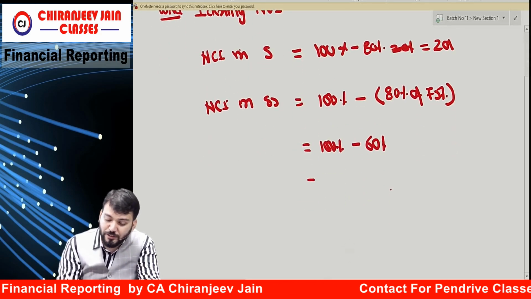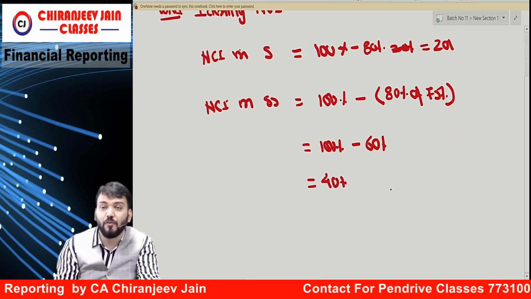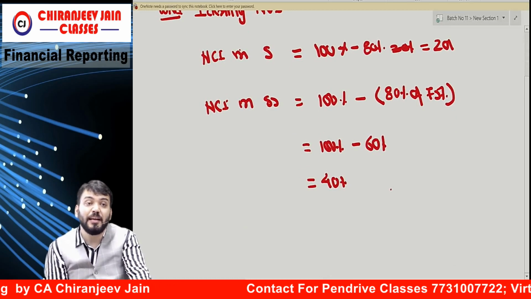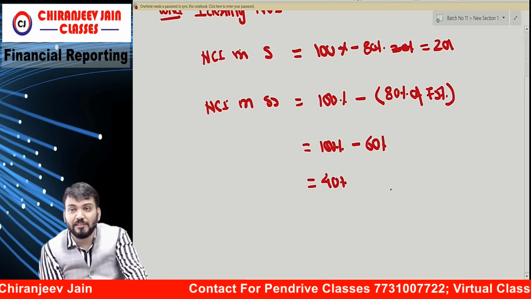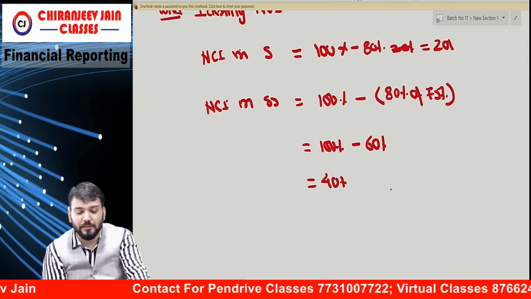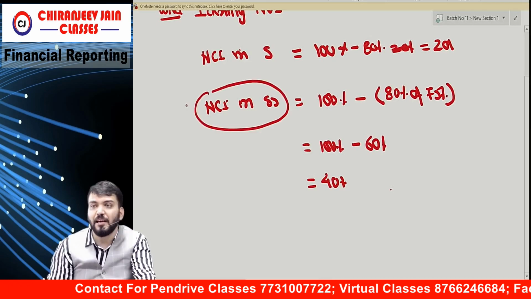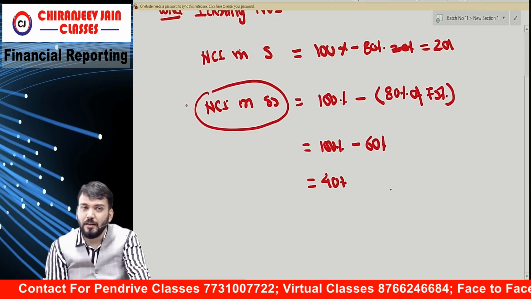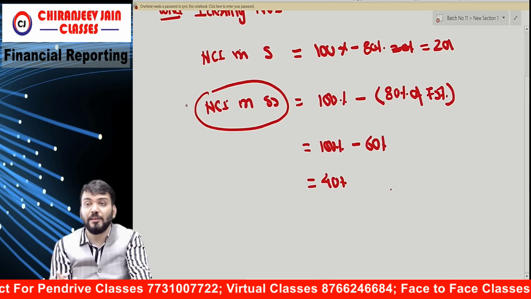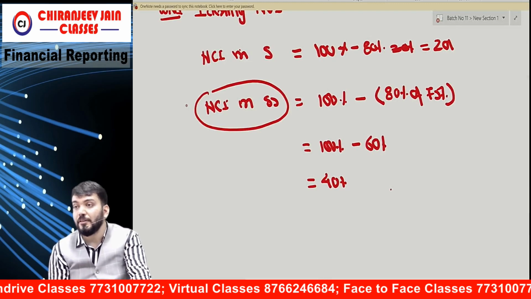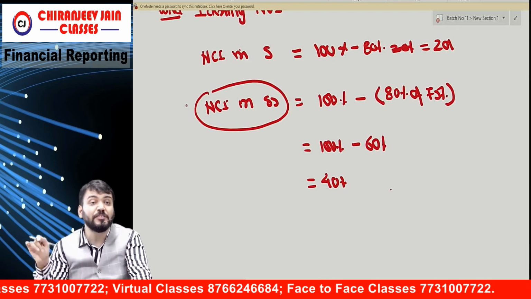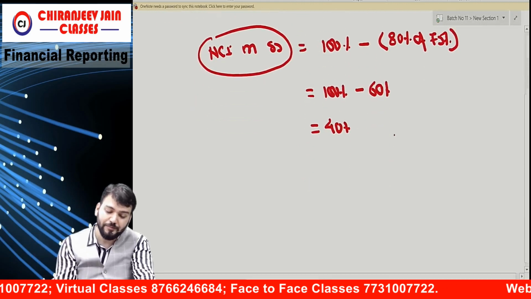So that will come 40%. So 40% is NCI in SS Limited. This is one critical point. Understood this point? Correct. Means if you have taken 25%, it will be wrong. So it is 100 minus 80% of 75%.